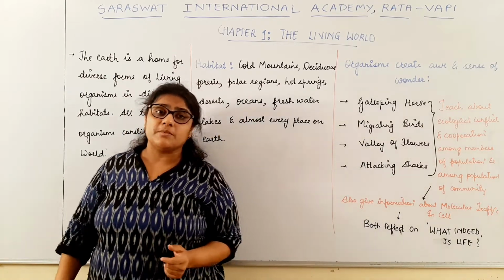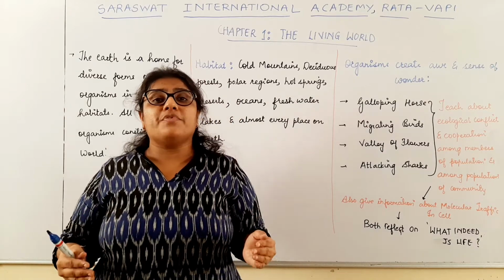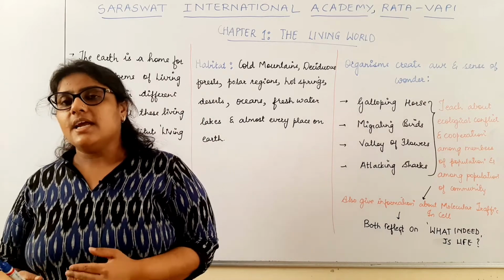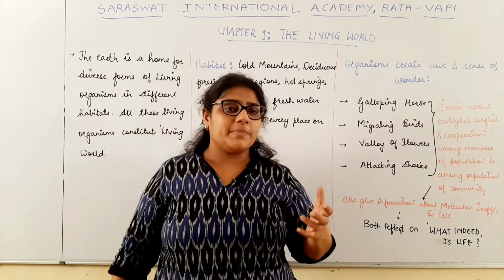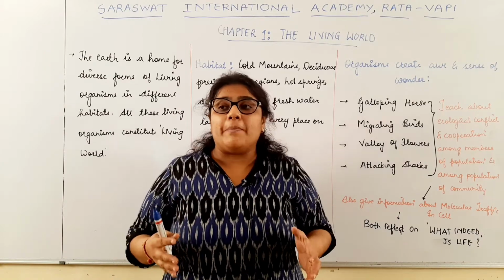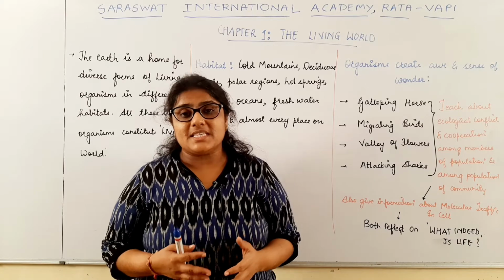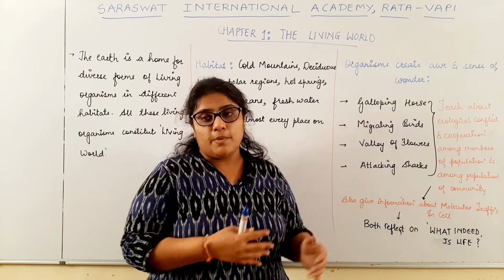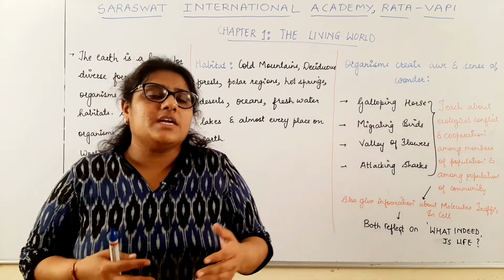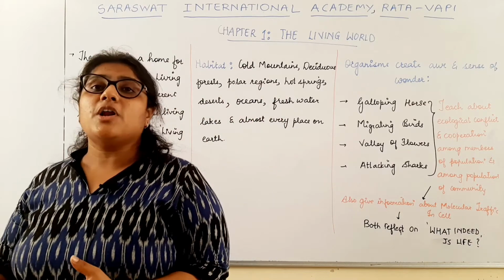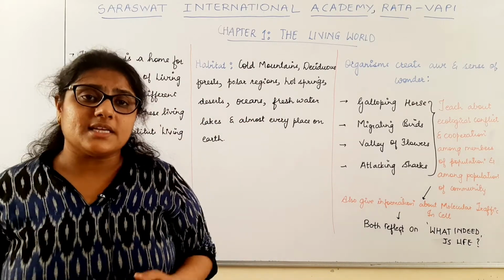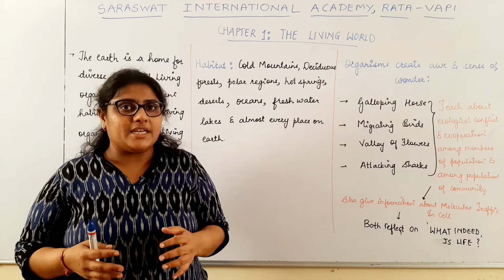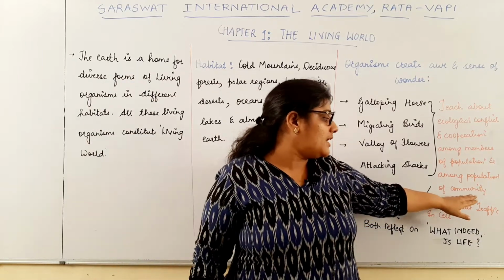What do you mean by the term community? The group of different populations which is found in a particular habitat is called a community. Say for example, if we consider Vapi as one habitat, the number of human beings found in Vapi is called the human population. The number of mango trees found is called the mango tree population. The number of cows found is called the cow population. In this way, the populations of each and every organism found in Vapi together are called a community.